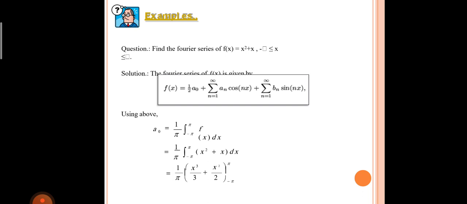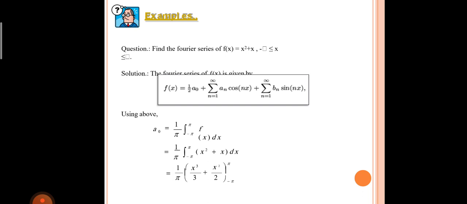Find the Fourier series of f of x equals x square plus x. The Fourier series of f of x is given by f of x equals a naught by 2 plus summation of n equals 1 to infinity a n into cos nx plus b n into sin nx. Therefore, x square plus x is neither even nor odd.